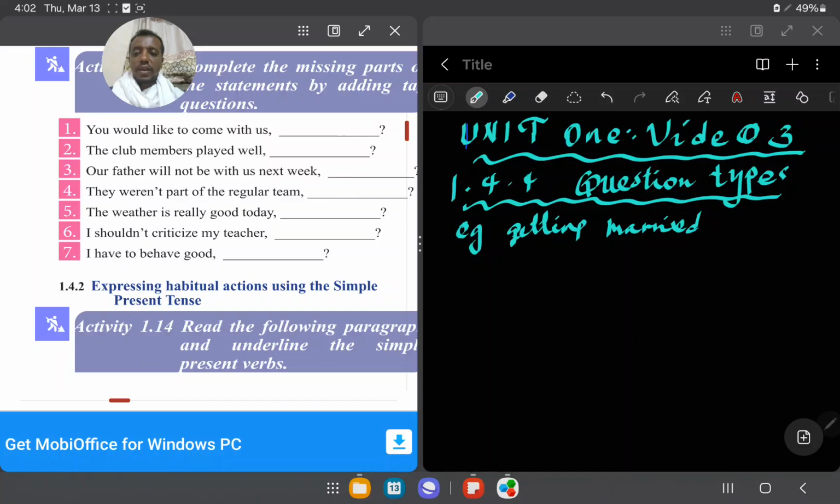They were not part of the regular team. So were they? You can make this one. You can take the auxiliary here. So you can revise in this way, students.